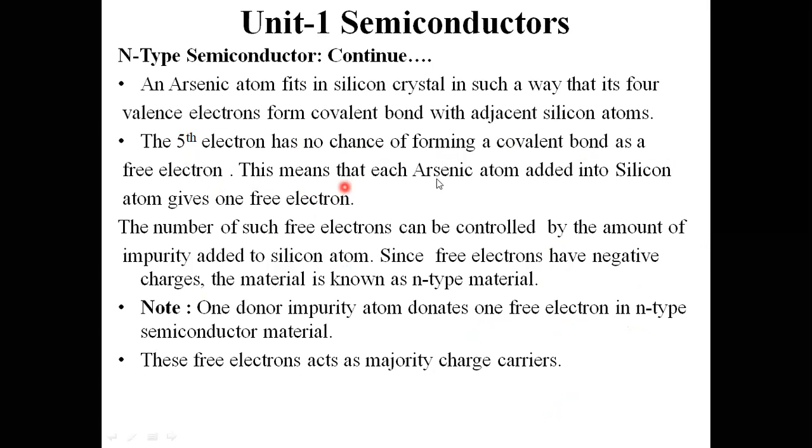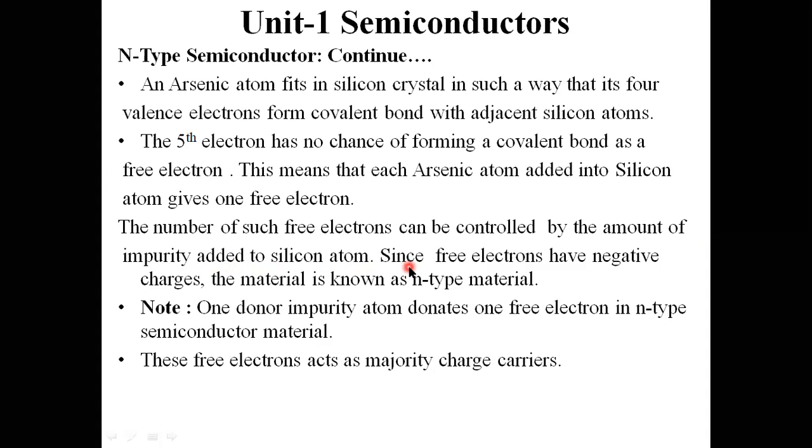This means that each arsenic atom added into silicon gives one free electron. The number of such free electrons can be controlled by the amount of impurity added to silicon.